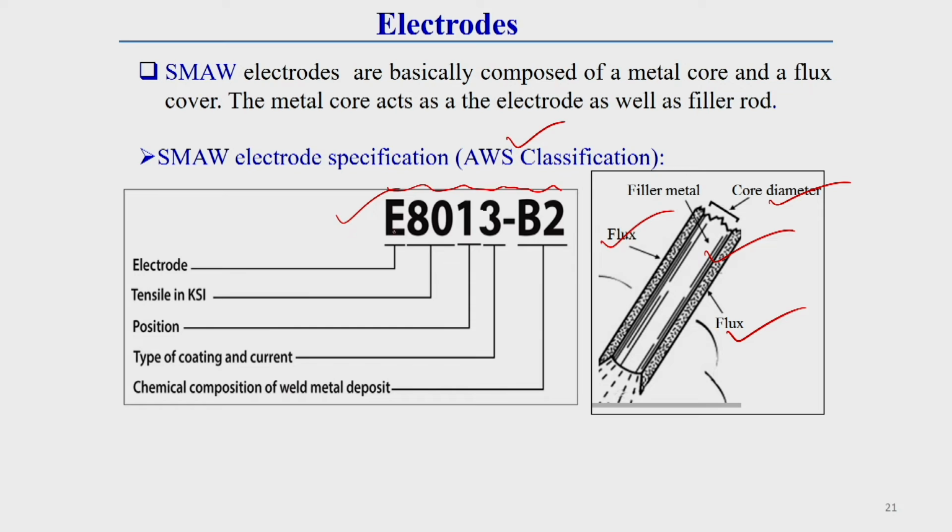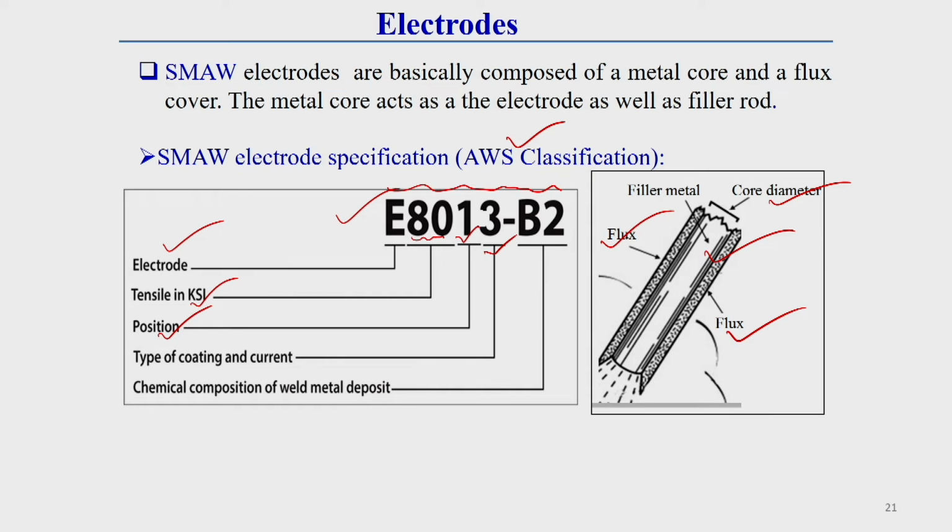Here E represents electrode. The next two or three digits represent tensile strength in KSI. The next digit represents the position: 1 for all positions, 2 for flat or horizontal position. This type of detail is given in the classification book, from where you can get the idea.